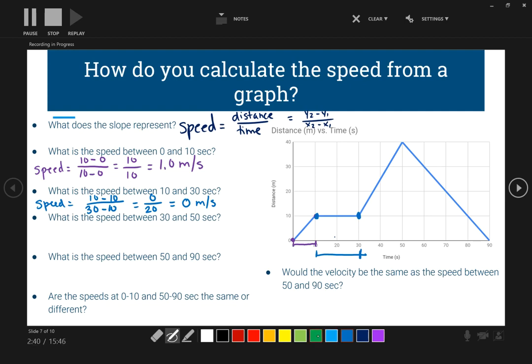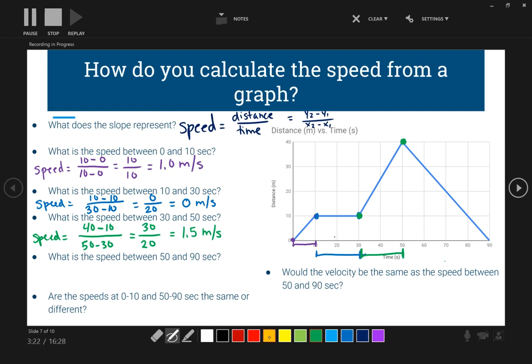Okay, next section. What is the speed between 30 and 50? So we're going to go from 30 to 50. So if I go straight up from 50, where am I at? I am at 40. So my speed is equal to 40 minus, where did I start? 10 divided by, what was our time frame? 50 minus 30. So 40 minus 10 is 30. 50 minus 30 is 20. And 30 divided by 20 is equal to 1.5 meters per second.